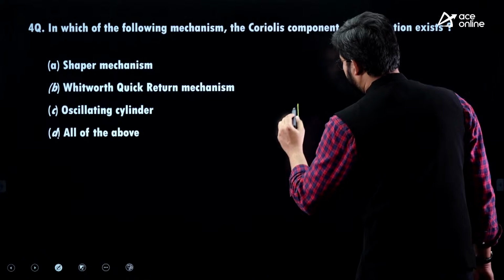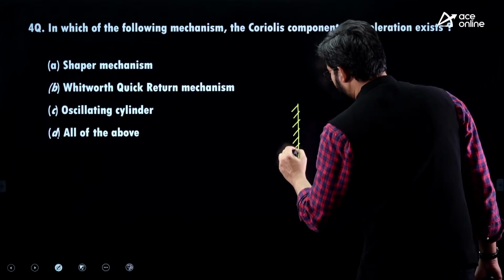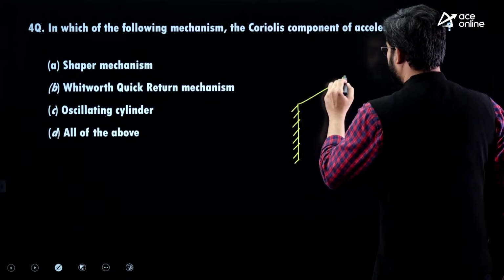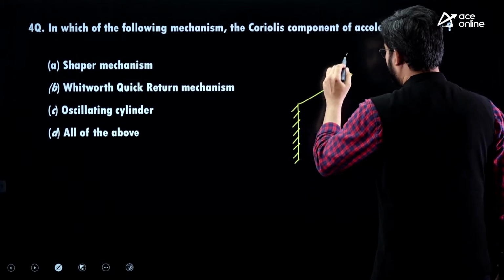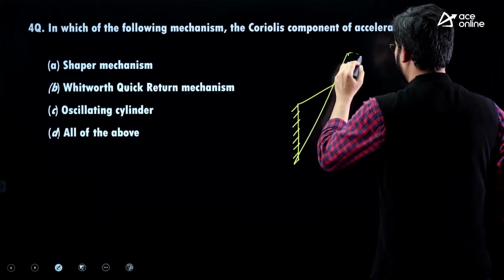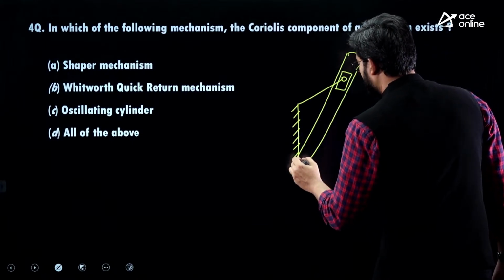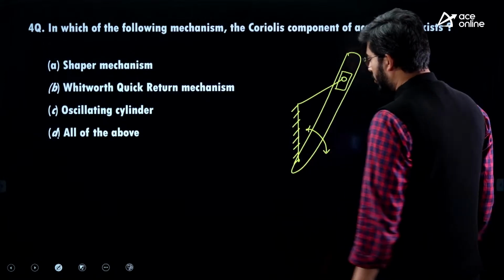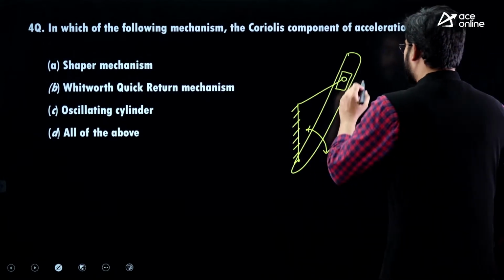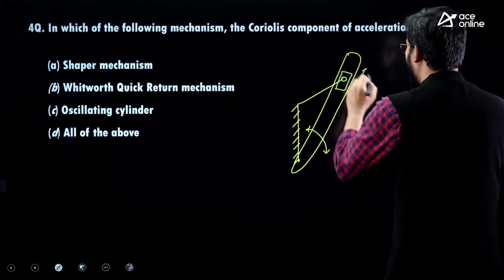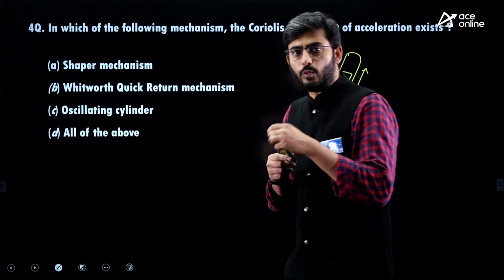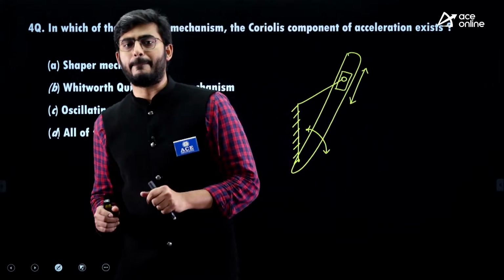If we draw the shaper mechanism, or I should say crank slotted lever mechanism, the piston will be there and this is a slotted bar. So this slotted bar is undergoing rotation about this pivot point, and slider is going to move along the slotted bar. On the rotating link we should be having a sliding member.